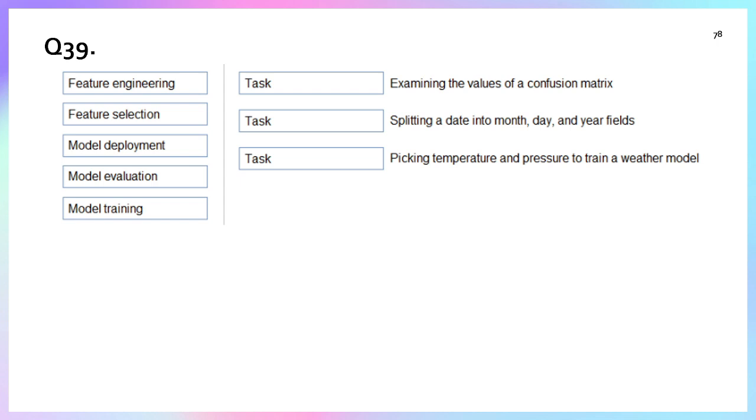So the first statement is examining the value of the confusion matrix. For that we have model deployment, model evaluation, and model training. Model evaluation is the one that belongs to examining the value of the confusion matrix. Splitting data into month, day, and year is feature engineering. And picking temperature and pressure to train a weather model is feature selection.